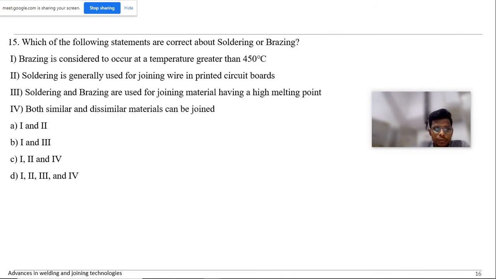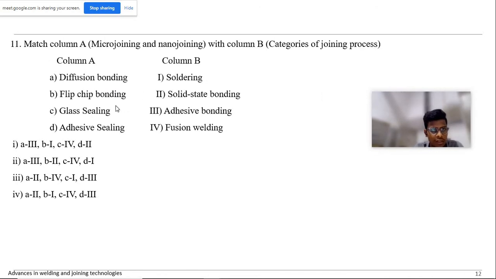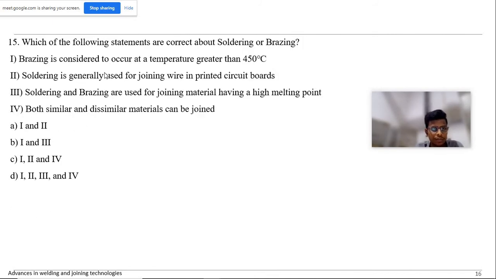All you need to know is what soldering is and what brazing is. Which of the following statements are correct about soldering or brazing? Brazing is considered to occur at a temperature greater than 450 degrees. Yes, it's true. Soldering is generally used for joining wire in printed circuit boards. Just now I mentioned flip chip bonding. Let me go to that slide. Here, we classified it as B1, like flip chip bonding. That's what it is. Soldering is generally used for joining wire in printed circuit boards.